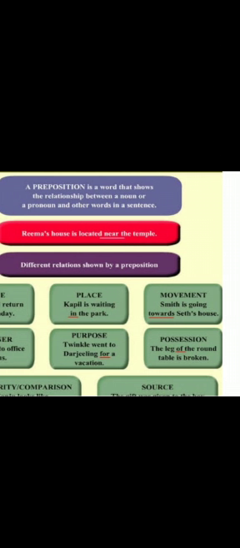Next comes the relation of movement. Like, Smith is going towards Seth's house. That tells us about the movement, the direction where someone goes. It usually indicates place, but something more, like movement. The prepositions across, through, into, along, out of, around all indicate movement.